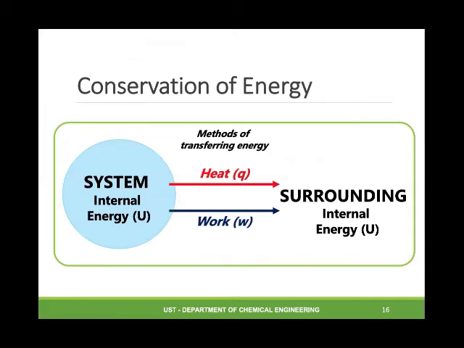The surroundings also have internal energy, which could be transferred to the system. If we consider the law of conservation of energy, dU, internal energy, is dq plus dw. So dU is an exact differential, while dq and dw are inexact differentials.